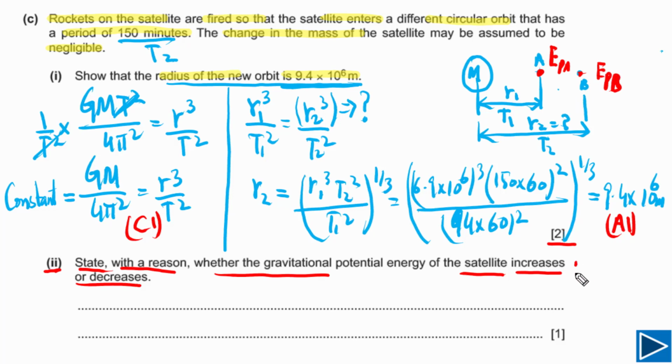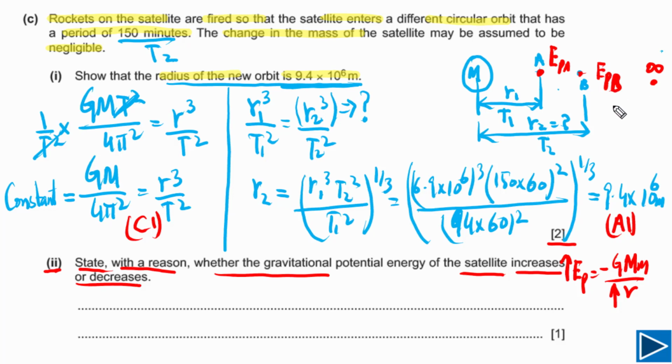For that purpose, we need to understand the gravitational potential energy. Gravitational potential energy is equal to negative G capital M small m divided by R, and R is the distance from the center. If R is greater, EP will be greater. The reason is that if R is greater, this will be less negative. When this is less negative, it means EP is greater. EP is 0 at infinity.